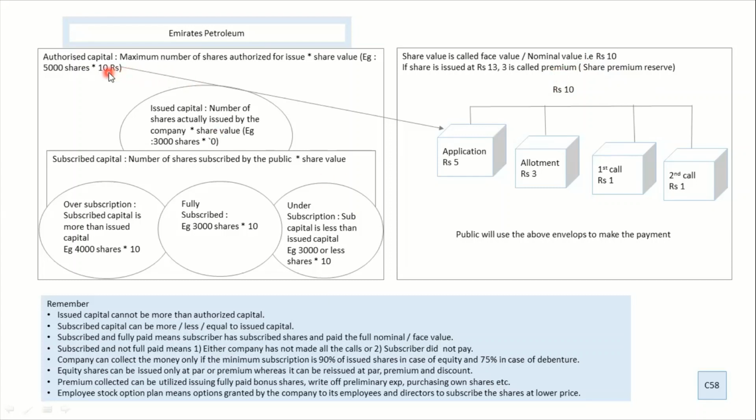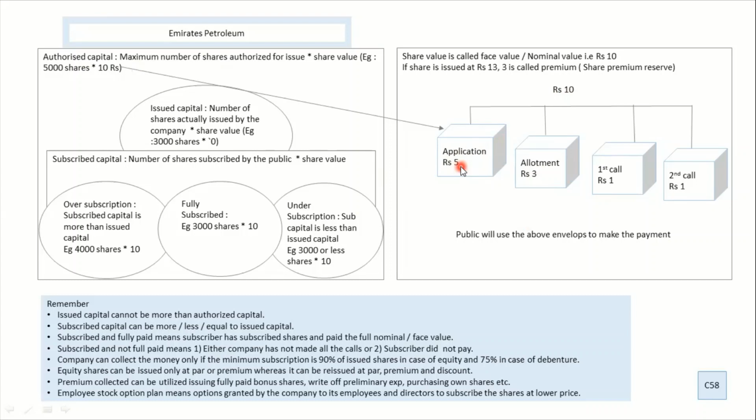Now this 10 rupees the company can take at one go or can take in different installments. And this is what has happened over here. The company is not taking 10 rupees at one go. At the time of application, that means when a subscriber applies, he has to use this envelope and put 5 rupees as the value.